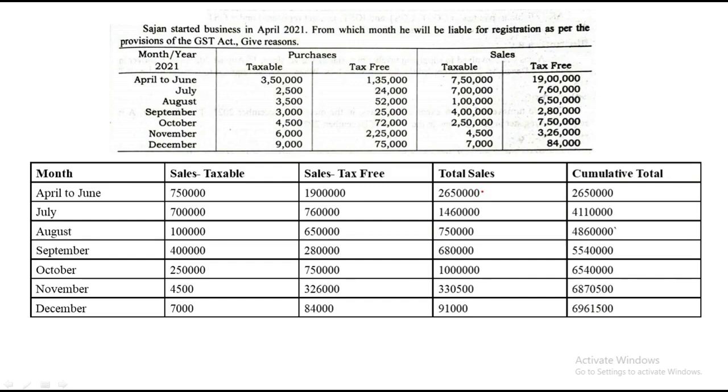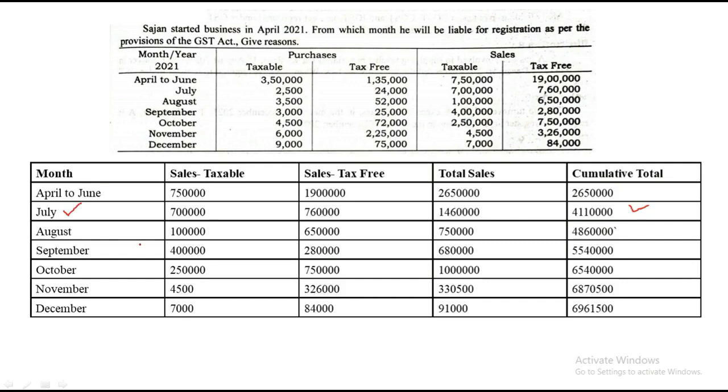Now the aggregate or cumulative turnover has been noted down. Now our rule: other state, only goods, threshold limit is 40 lakh. So we have to see where the turnover exceeds 40 lakh. If you look carefully, in the very second cell, it has already exceeded 40 lakhs, and the month where it has exceeded is July. So that's it. That's the final answer.